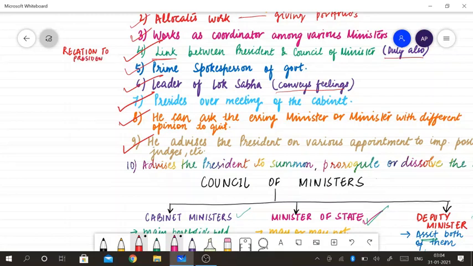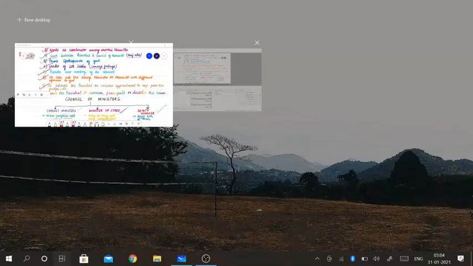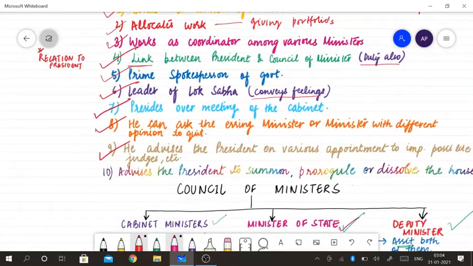Now, one more power of the Prime Minister is that he advises the president to summon or prorogue or dissolve the house. So these are all the powers of the Prime Minister, and some of the three more important powers are also duties toward the president.